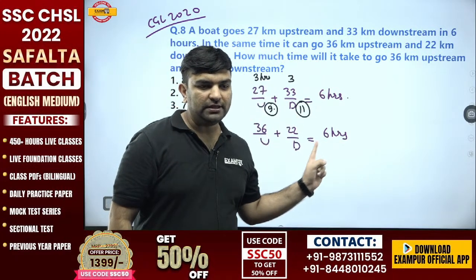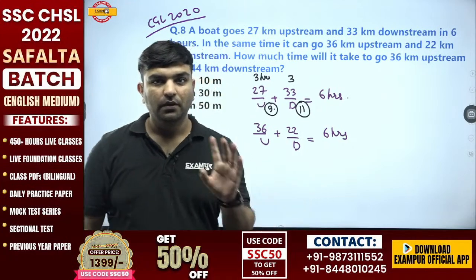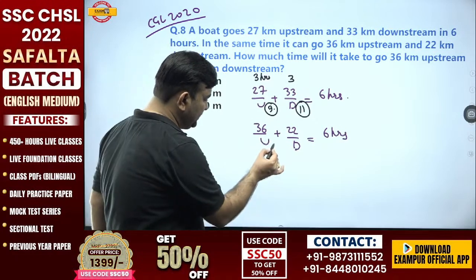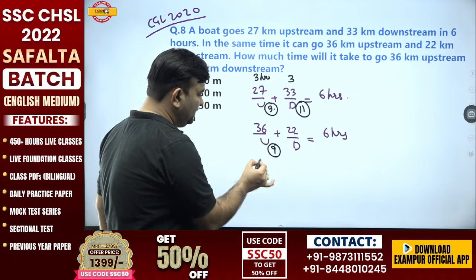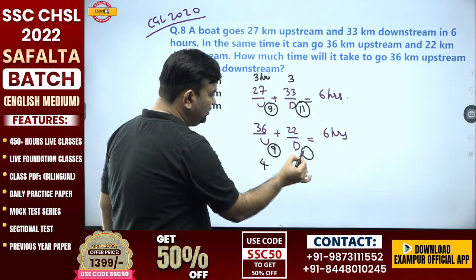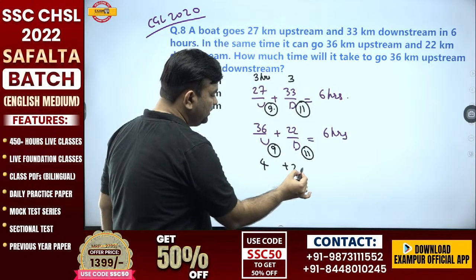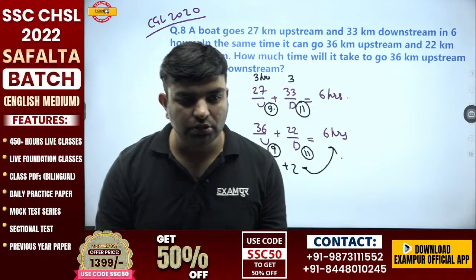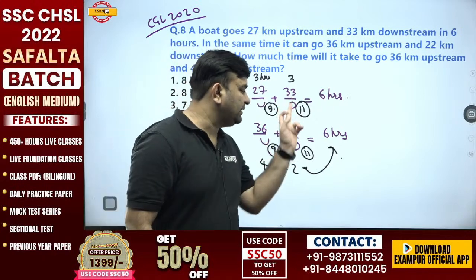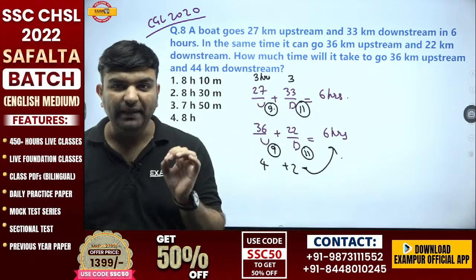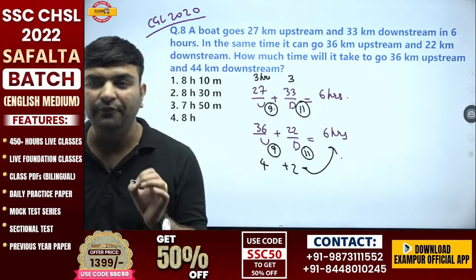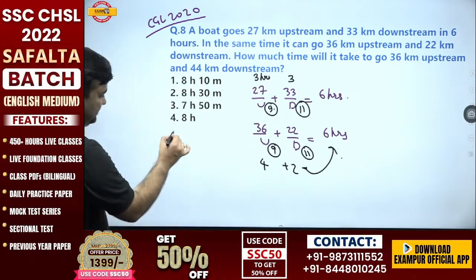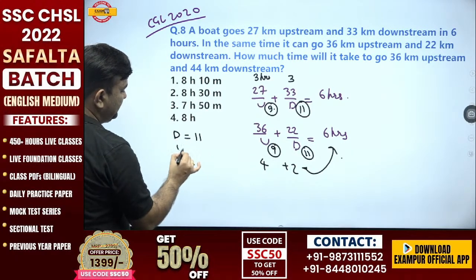Only we can take these values if they satisfy this equation as well. If I take upstream 9, it is 4 hours over here. If I take downstream 11, it is 2 hours over. It is satisfying. So the values we assumed based on the factors of 33 and 22 are absolutely perfect and are absolutely satisfying our equation. So downstream is 11 and upstream is 9.